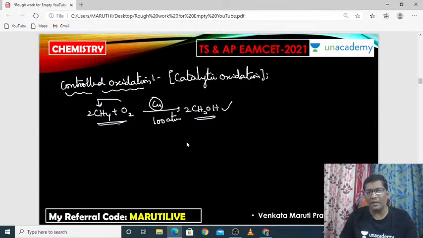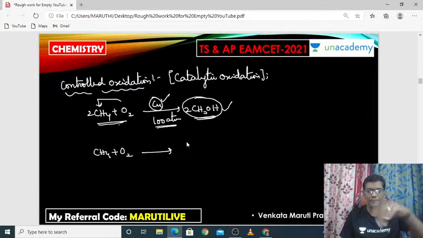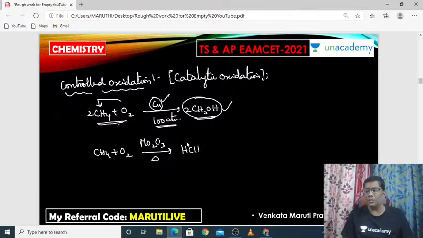Here the methane, when it reacts with oxygen in the presence of copper at 100 atmosphere, will produce methyl alcohol. Okay. And suppose I take the same methane and oxygen, but change the catalyst, instead of copper taking molybdenum trioxide, then what will happen? It will produce formaldehyde. It is called formaldehyde.